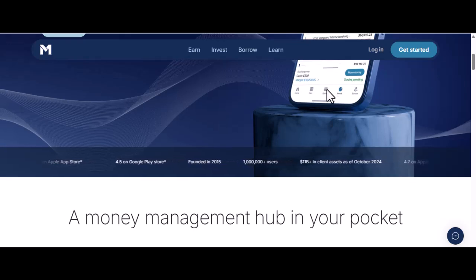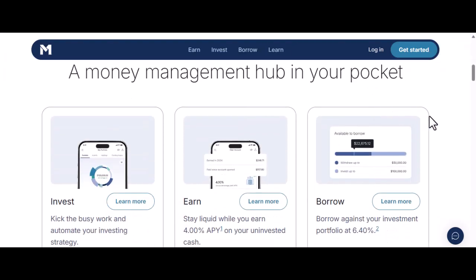What is dollar cost averaging on M1? Simply put, DCA is an investment strategy where you invest a fixed amount of money at regular intervals, regardless of the asset's price. M1 Finance is perfect for this because their automated investing feature, the one that uses your custom pies and slices, makes it completely effortless.